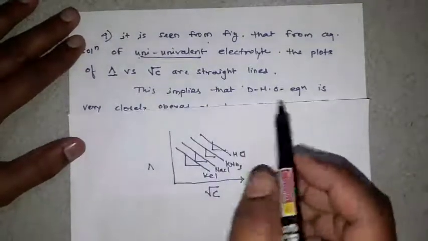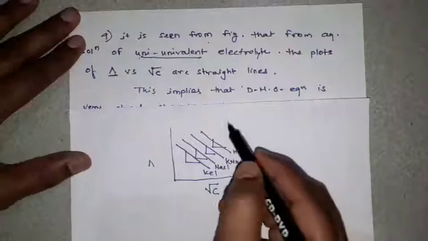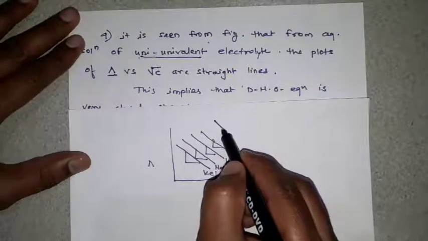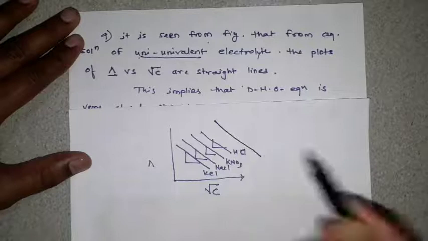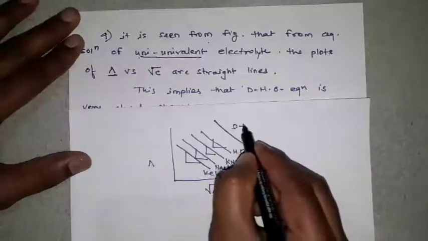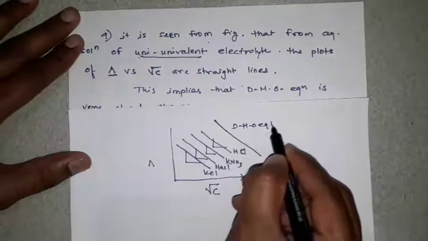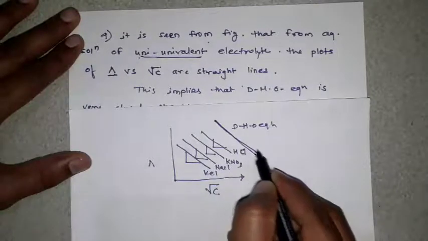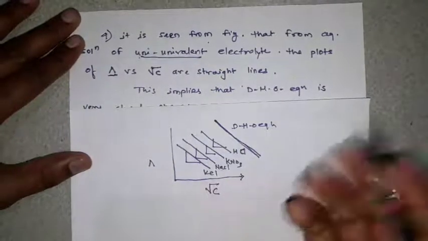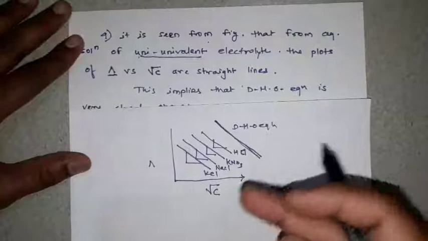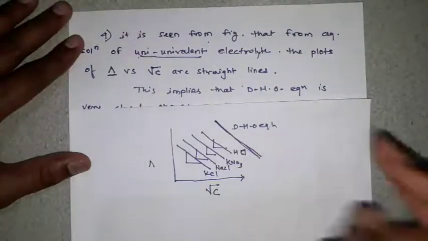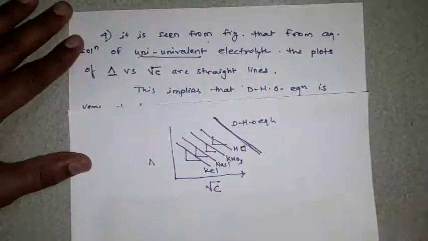And the Debye-Huckel-Onsager equation also shows a straight line graph. So the univalent electrolyte verifies the Debye-Huckel-Onsager equation graph.